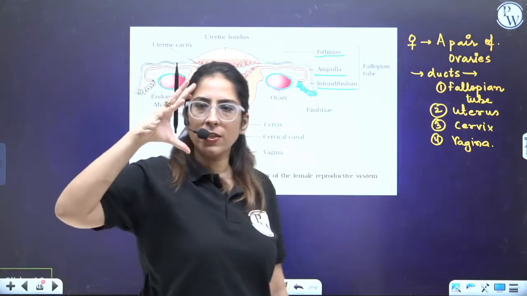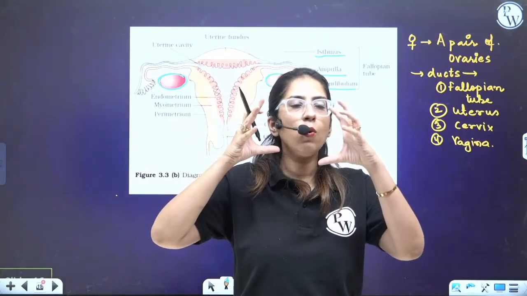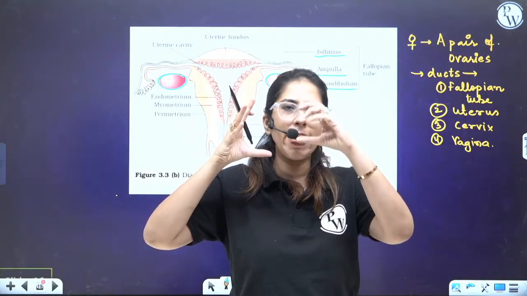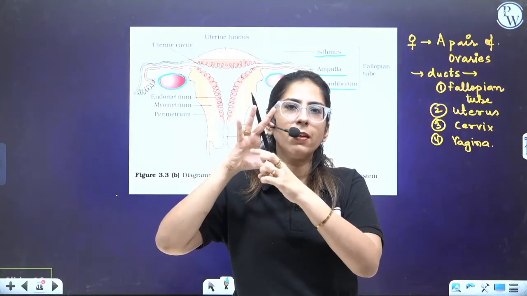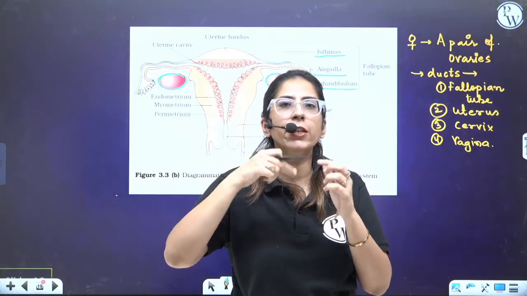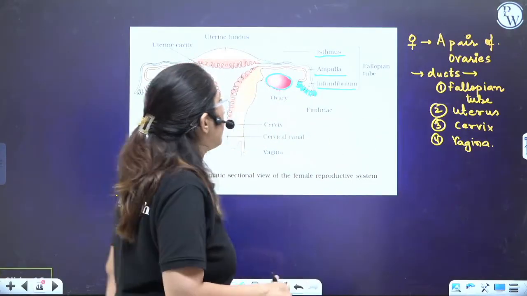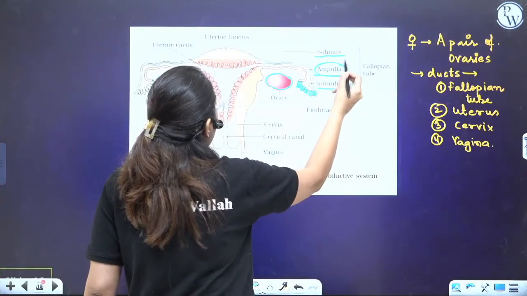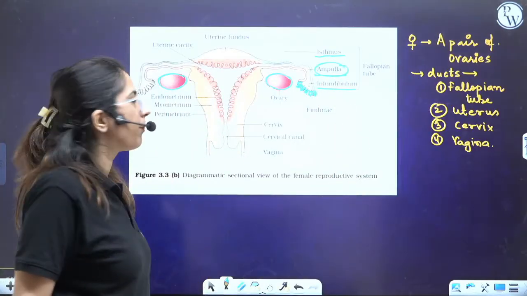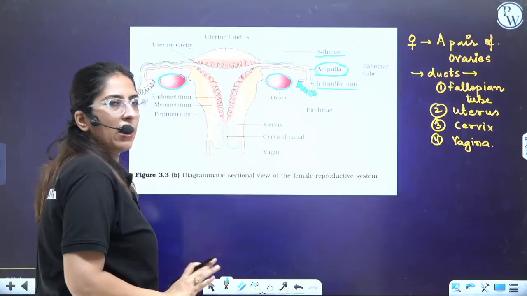Now the structure is like this. Here a hole is present which is termed as ostia. So from the ovaries, eggs are released in the cavity, and later on the egg travels through the ostia and goes into a pipe-like structure which is the fallopian tube. Various parts are there. The fertilization always occurs in the ampulla region. Done. Now, this one side is clear. Same is there on the other side.